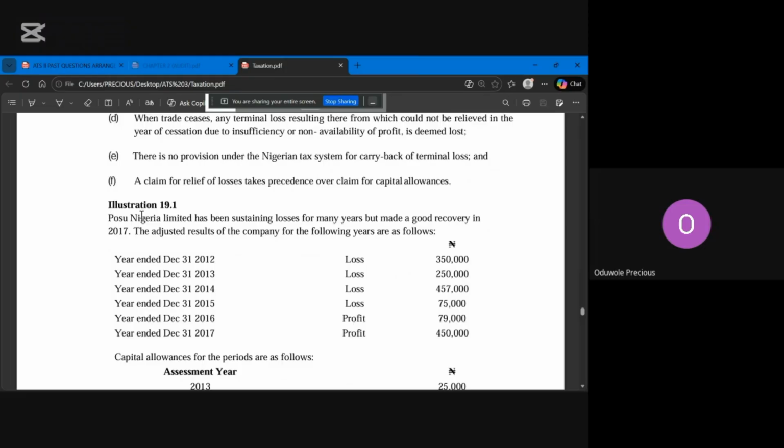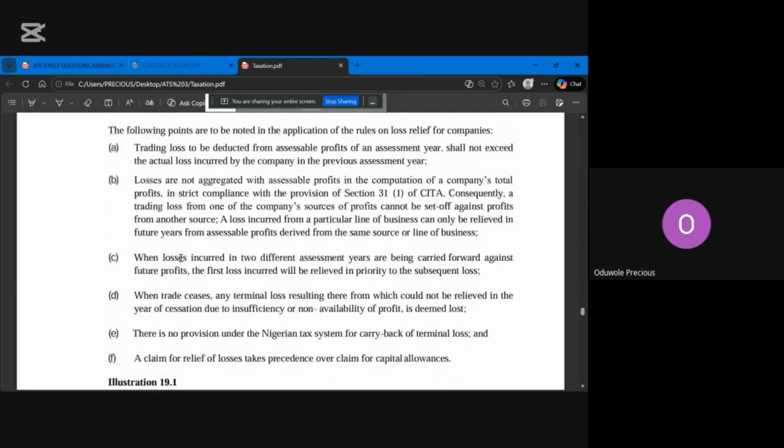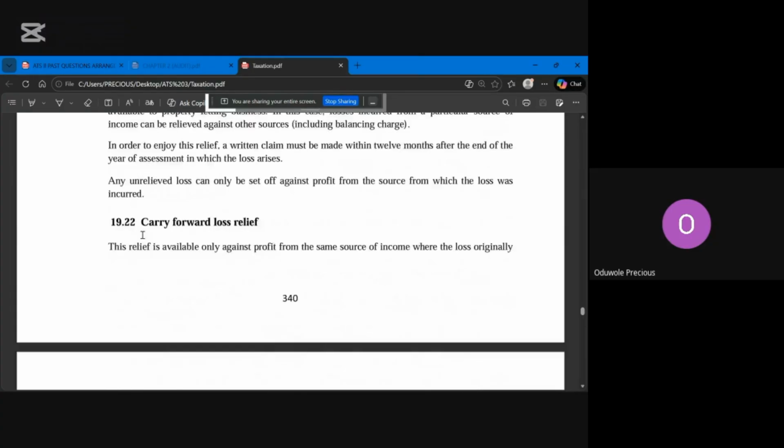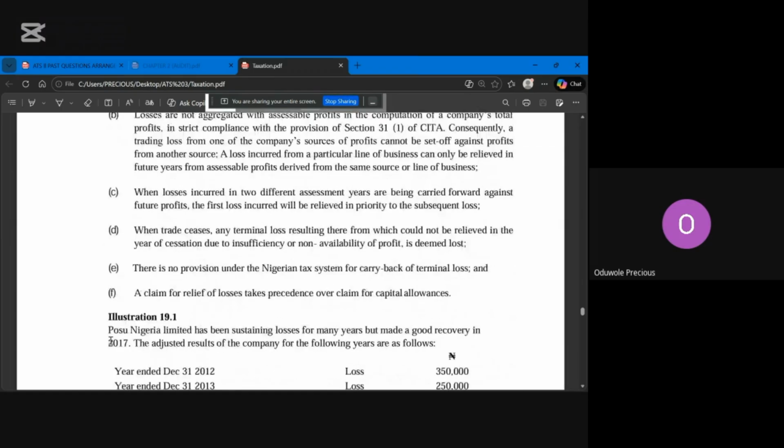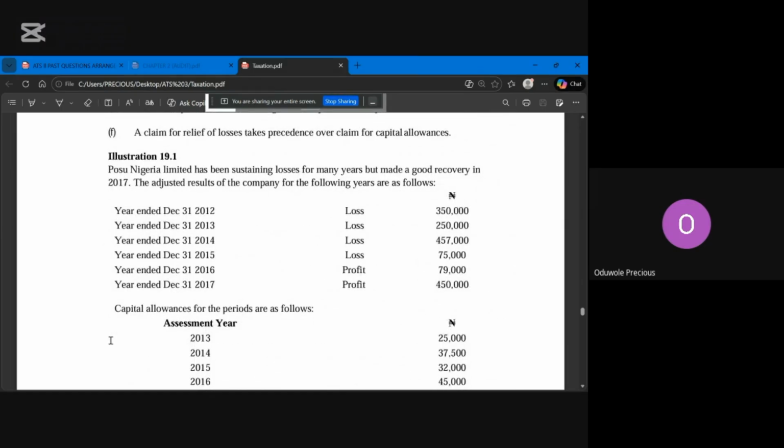Now, let me really tell you this. This topic, loss relief, most times they will not ask it separately, they will ask it together with company income tax. They can ask you for the rules that we just talked about, or they can ask what is the difference between current year loss relief and carried forward loss relief. Or they ask in relation to company income tax, like this illustration. Those are the three ways they can ask it in the exam.